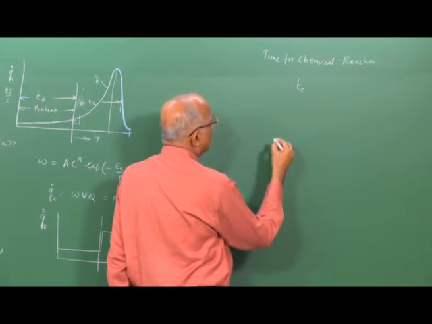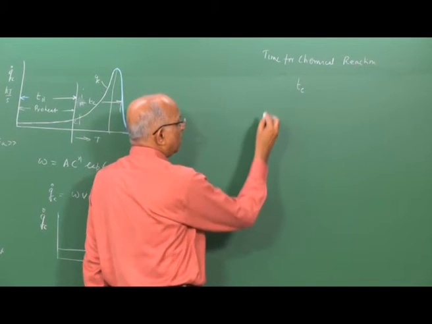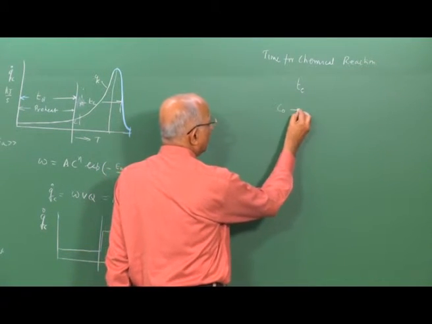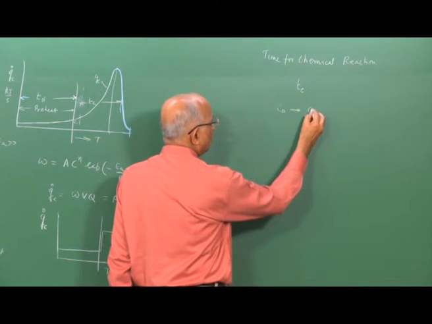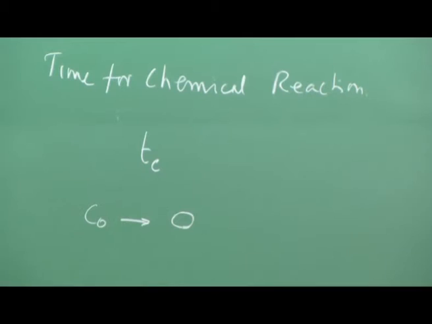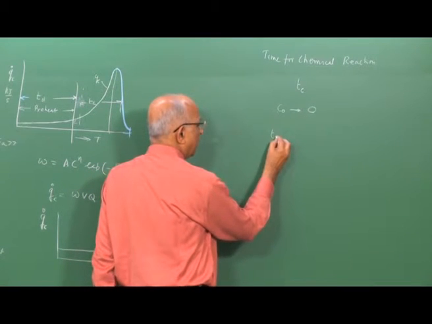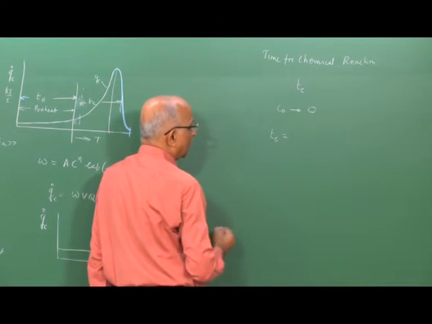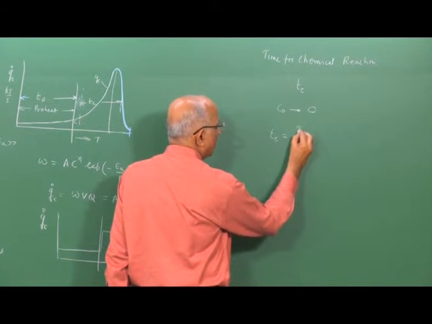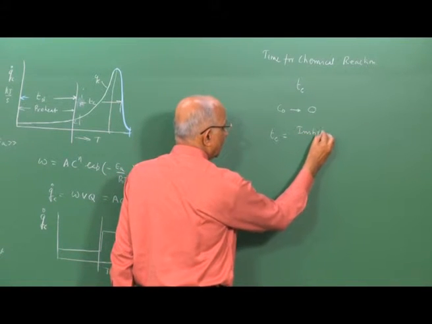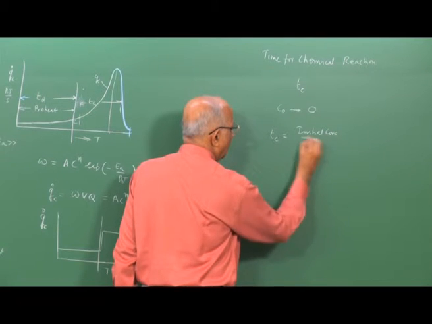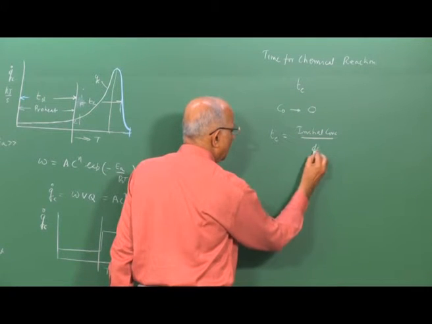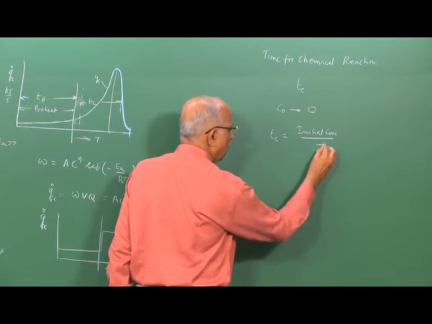Chemical reaction liberates heat. And why does it liberate heat? The initial concentration C naught falls to a value of 0 at the end of the reaction. Therefore, the time for a chemical reaction, after all I am interested in time, means I have the initial concentration divided by the mean value of the rate of reaction, let us say omega mean.